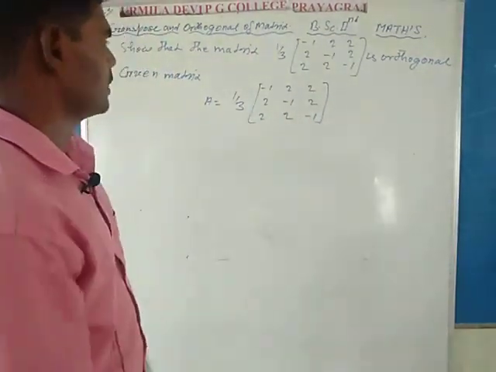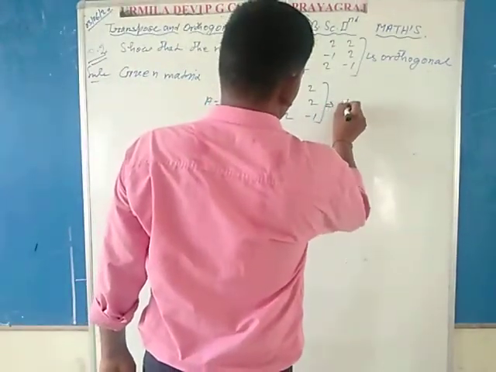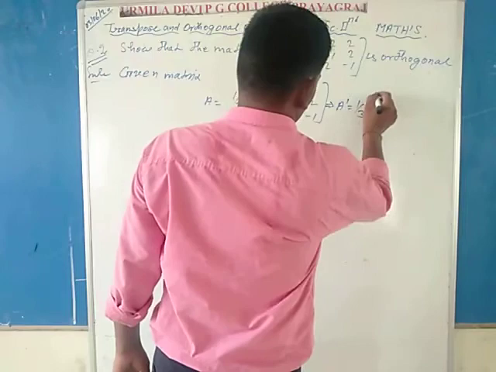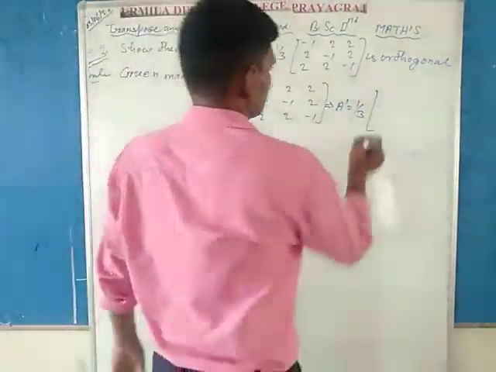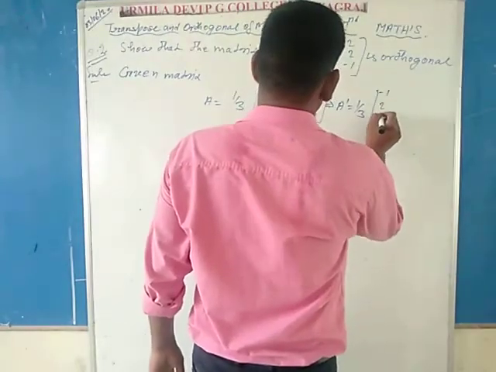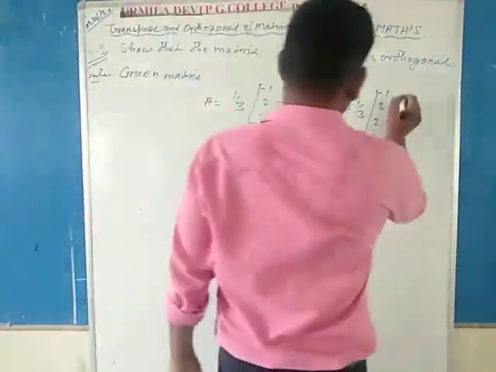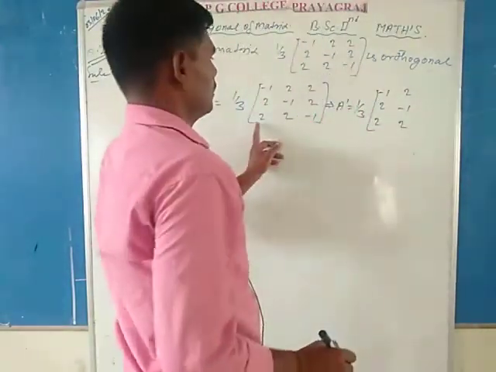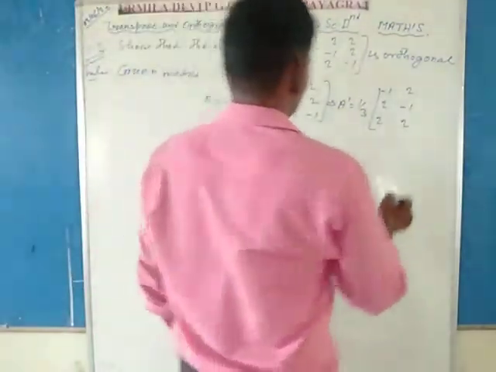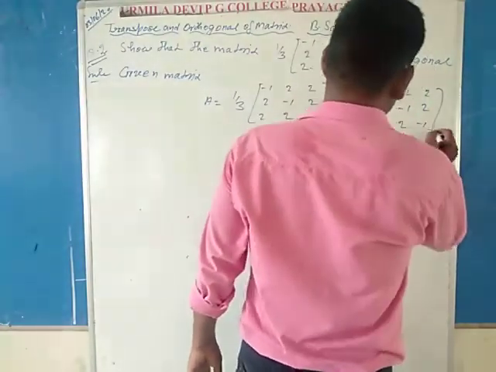By the definition of transpose, here calculate the transpose A dash. A dash is equal to 1 by 3rd of: first row written in the first column, meaning minus 1, 2, 2; second row written in the second column, meaning 2, minus 1, 2; and third row written in the third column, 2, 2, minus 1, of order 3 by 3.